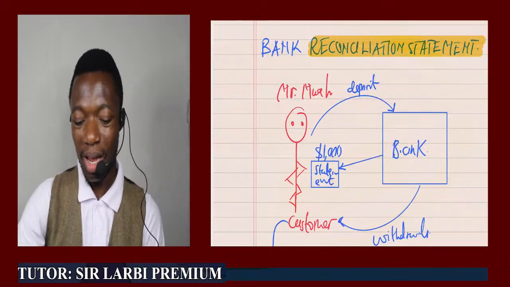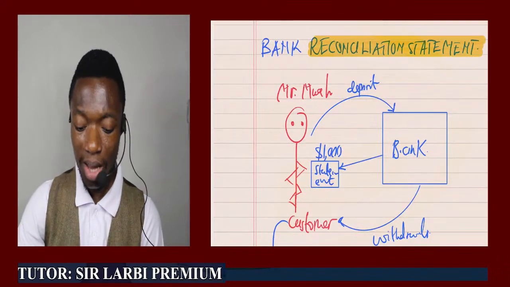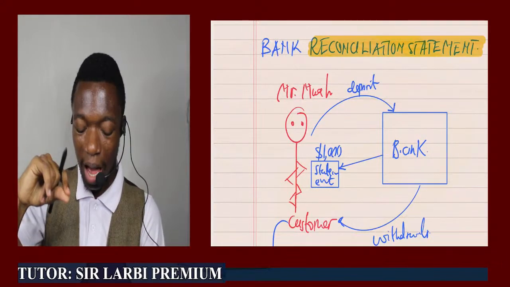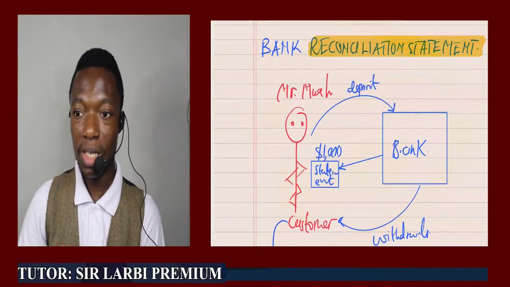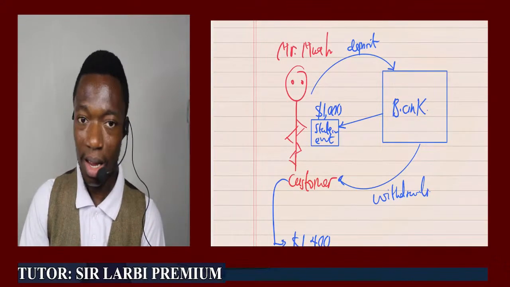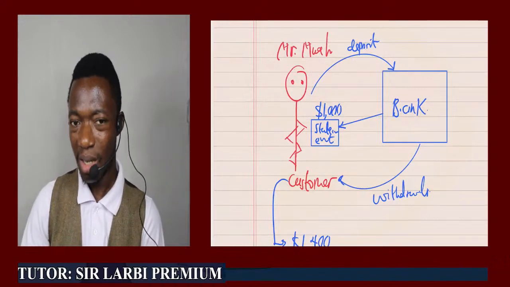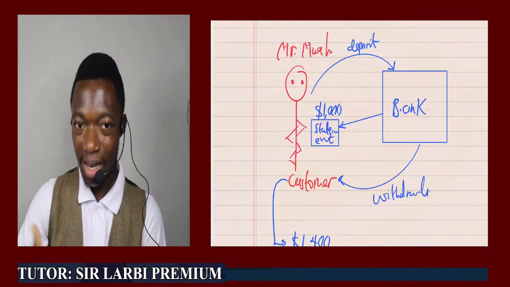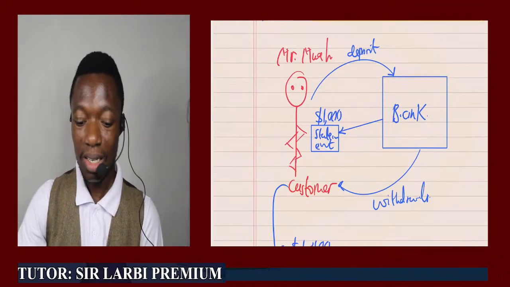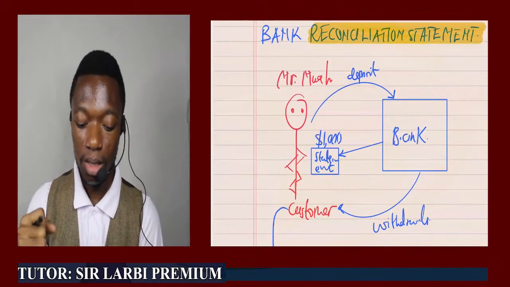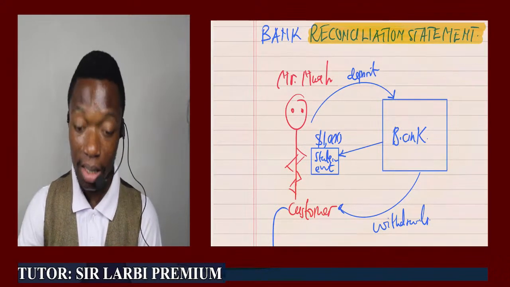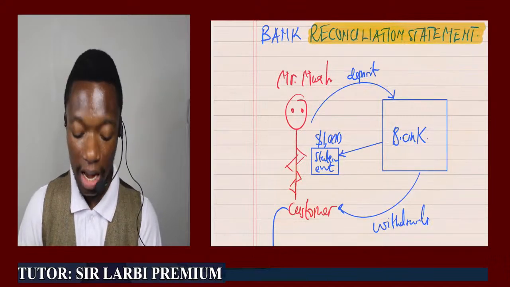So once you know that you are going to prepare a statement to reconcile that, what are the things that cause the amount we're supposed to have in our cash book, in this case Mr. Moore's account, to be 1,400, but the bank sent a statement saying you have just $1,000 in your account? We want to look at some of the items that we'll call differences. In other texts, they will also call them discrepancies. Discrepancies associated with what? The differences between the bank statement balance and the cash book balance.